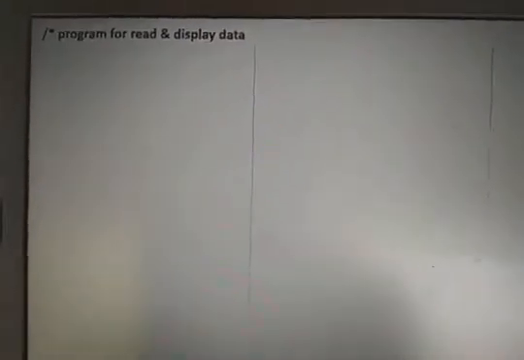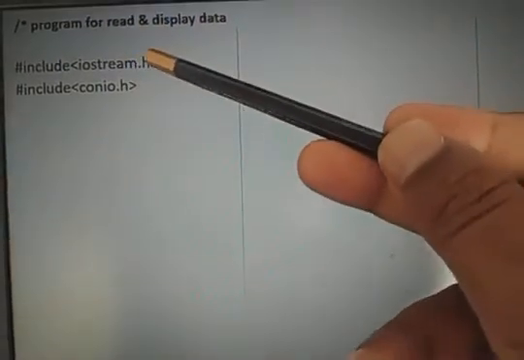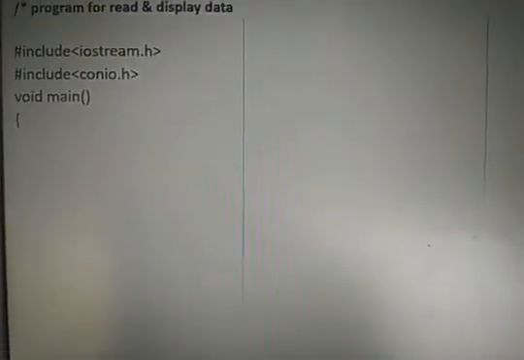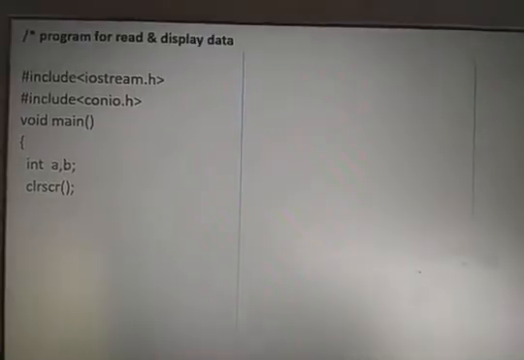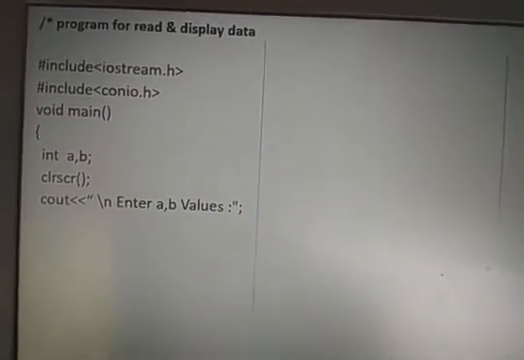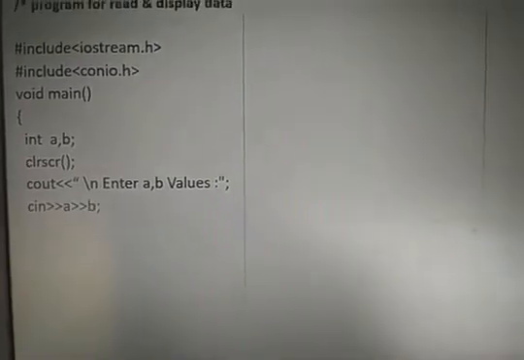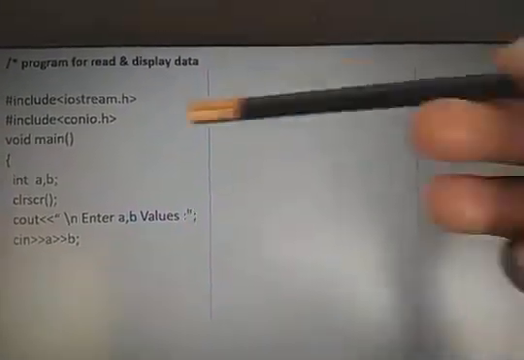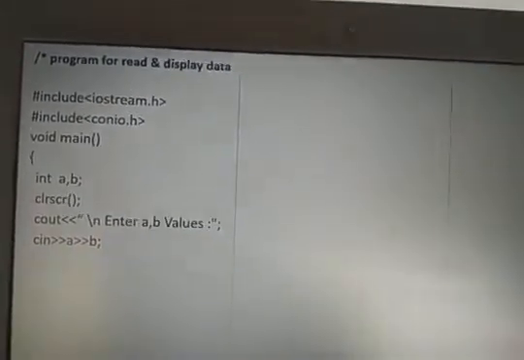The program for read and display. Now, #include iostream.h and conio.h. Only iostream will be the new header file we are using here. Then void main. So I want to declare two variables, integer a comma b. Then I want to enter the values. In place of printf, we can use cout here. cout << "enter a, b values". Instead of using scanf, you can use cin >> a >> b. So the insertion operator displays something, and the extraction operator reads something from the keyboard.